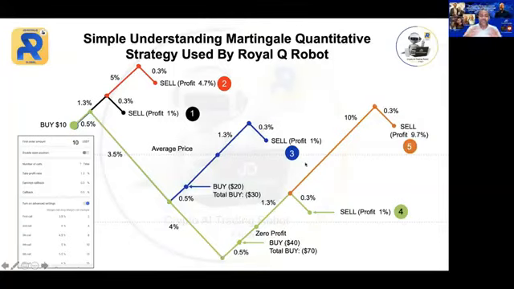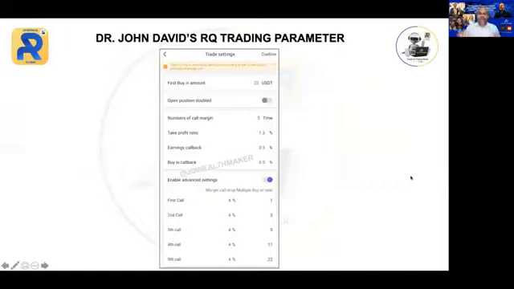Can you see that? So that's the beauty of this whole strategy that has been mathematically developed into this robot, because this robot is so intelligent, it can actually do this work for all of us. Isn't that amazing, right? Now, let me just quickly show you my trading